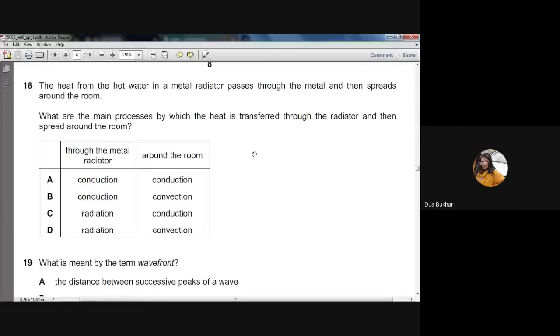By conduction. Through the metal, the heat is transferred by conduction. And then how does it spread in the room? By convection. So through the metal, conduction, and around the room by convection.